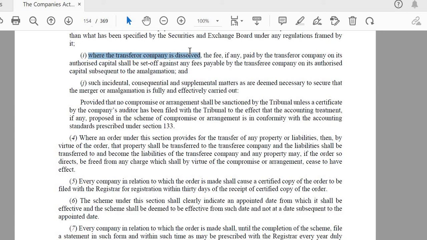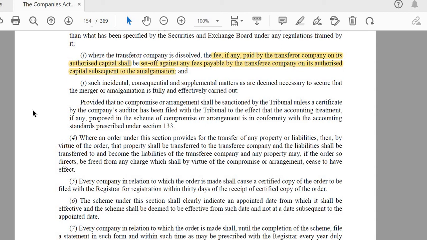Where the transferor company is dissolved by virtue of merger or amalgamation, A company will not be there; its identity will be gone. Then the fee paid by the transferor company on its authorized share capital, meaning whatever the liabilities of A company, will be taken care of by the transferee company. It will be set off against any fee payable by the transferee company on authorized capital subsequent to amalgamation.